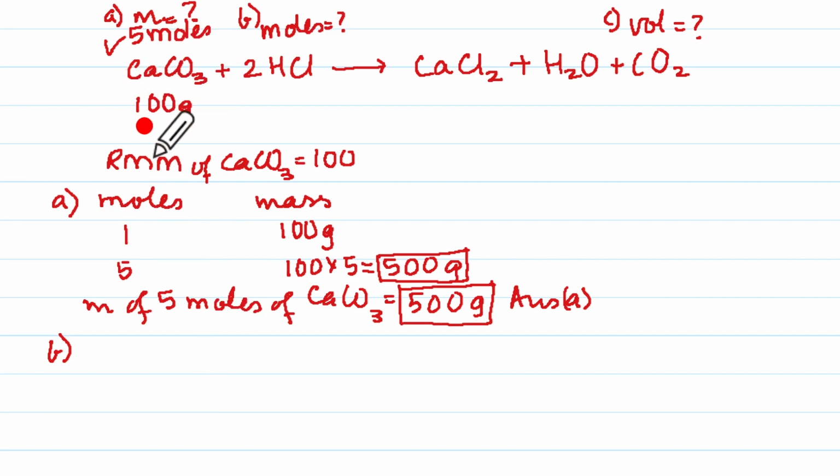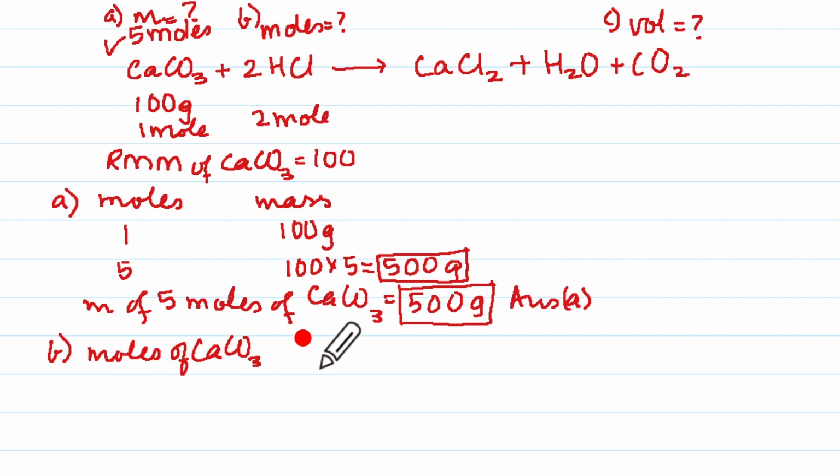Now here there is one molecule, so there is 1 mole here, and there are 2 molecules here, so that is 2 moles it will correspond to. So we are going to make 2 columns, moles of CaCO3 and moles of HCl. From the equation, if there is 1 mole here, then there are 2 moles here.